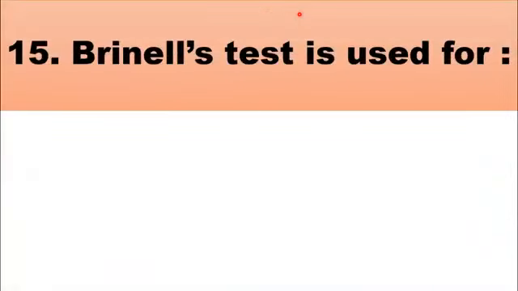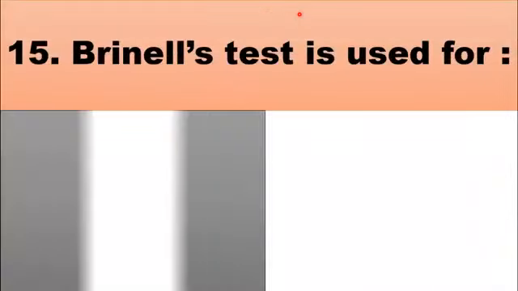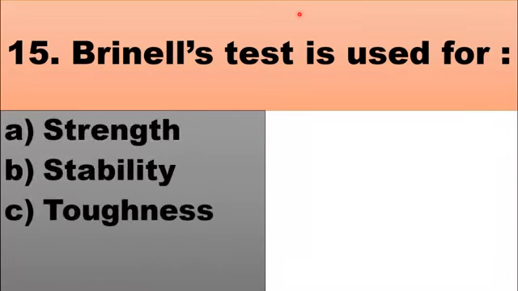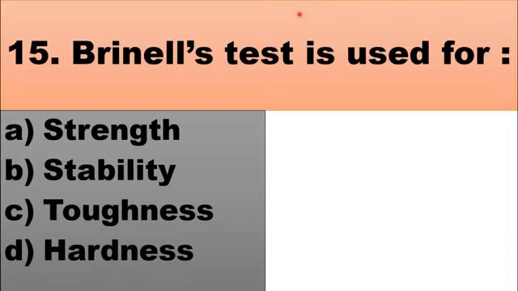MCQs number 15 is Brinell test is used for. The choices are A. strength, B. stability, C. toughness, D. hardness. Brinell test is a test which is used to determine the hardness of a material. So the right choice for this question is D, hardness.